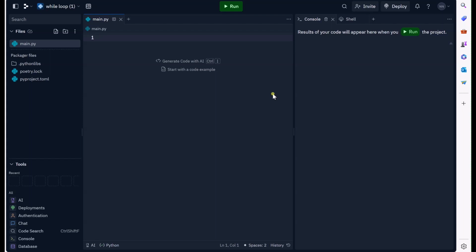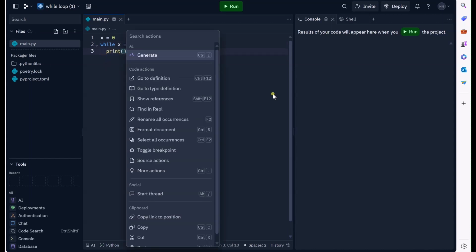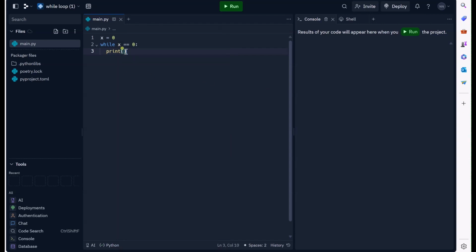So I'm going to create a variable called x, which is equal to 0, and I'm going to create another statement, a loop statement, which is called while, because we're making while loops. And while x is in fact equal to 0, which is true because x is equal to 0, we're just going to print something. I'm going to print, open and close brackets, make sure the quotation marks are inside, and I'm going to say this is a virus. Okay, so let's run that program now.